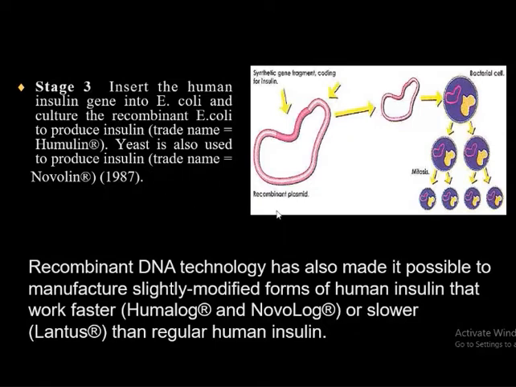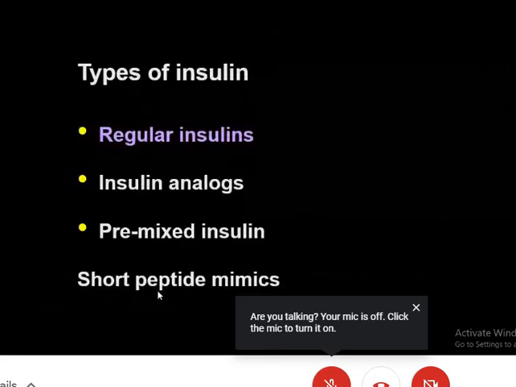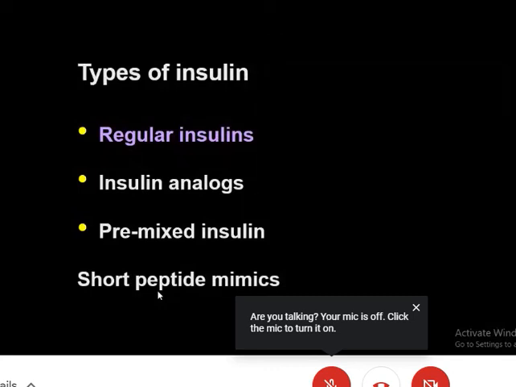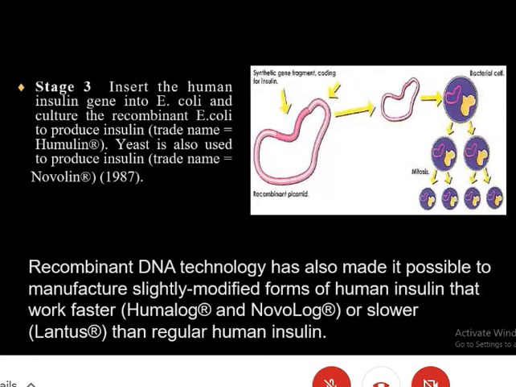Recombinant DNA technology has also made it possible to manufacture slightly modified forms of human insulin that work faster. Humalog is faster, and Novolog, or the slower Lantus, compared with regular human insulin. So how do we make faster and slower? This is also interesting. People are now making many kinds of insulin, from normal to faster or slower, according to the need of the types of patient.